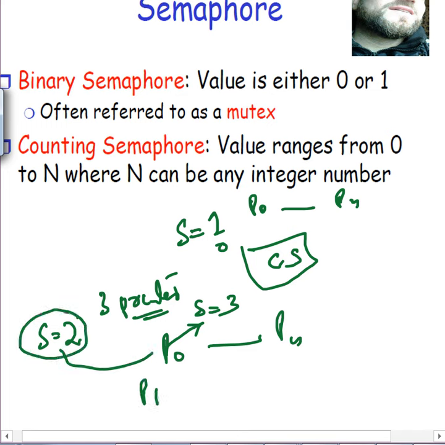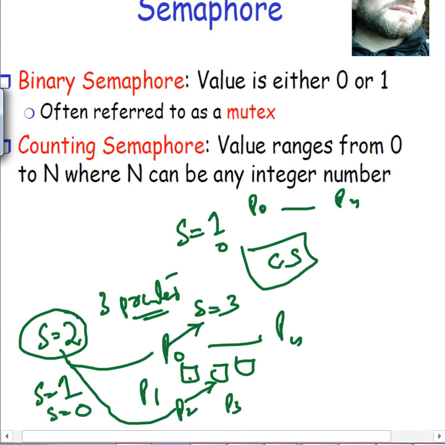Okay, now P1 comes in, because we have three printers, and P0 is accessing one printer. We have two more printers, right? So P0 is accessing one printer, we have still two printers left. So if P1 comes in, we should not block it because it can access the second printer. So it does wait on S, and it sees it is positive, so it makes S equal to S minus 1, that is 1. So it is not 0, so it can access the printer. And P2 comes in, it again sees we have one more printer, so we should assign it. So P2 does the wait on S, and it makes it 0 and accesses the printer.